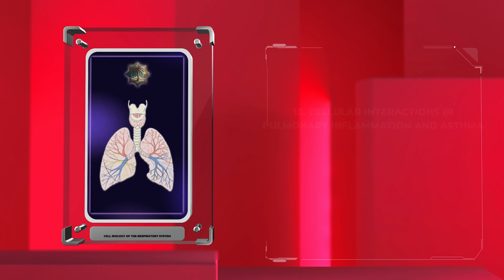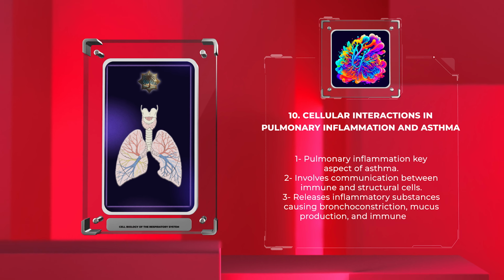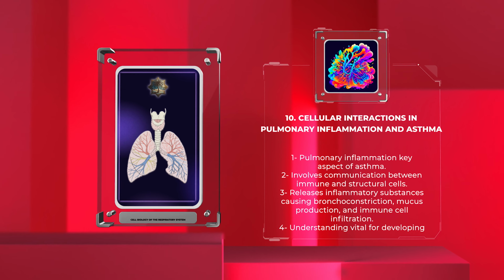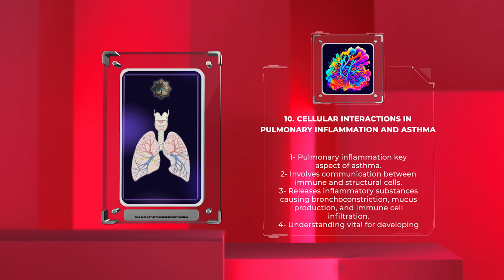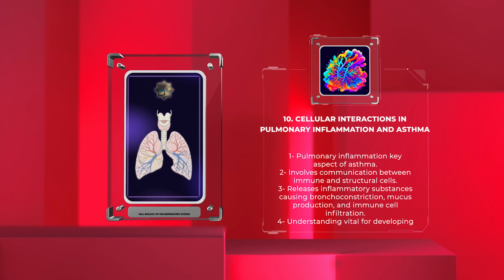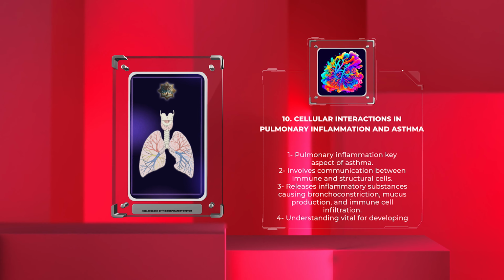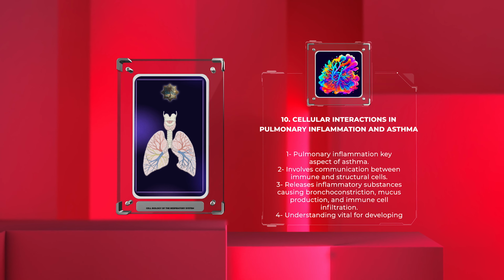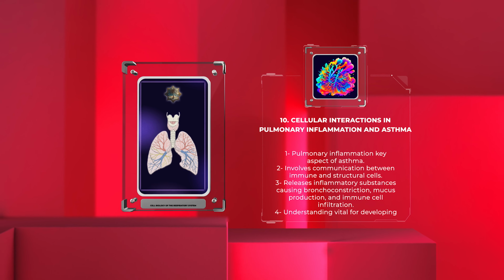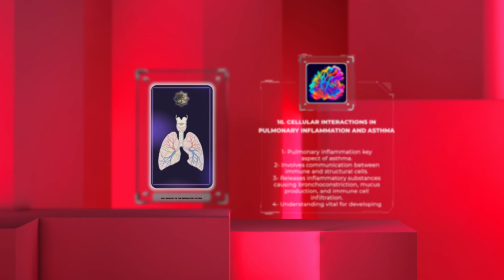Pulmonary inflammation is a key aspect of asthma, a chronic respiratory disease marked by recurrent airway narrowing, coughing, and wheezing. It involves communication between immune and structural cells, which release inflammatory substances causing bronchoconstriction, mucus production, and immune cell infiltration. This knowledge is vital for developing effective anti-inflammatory treatments.